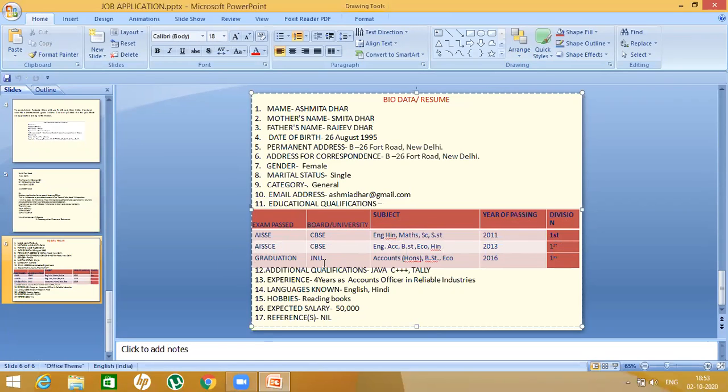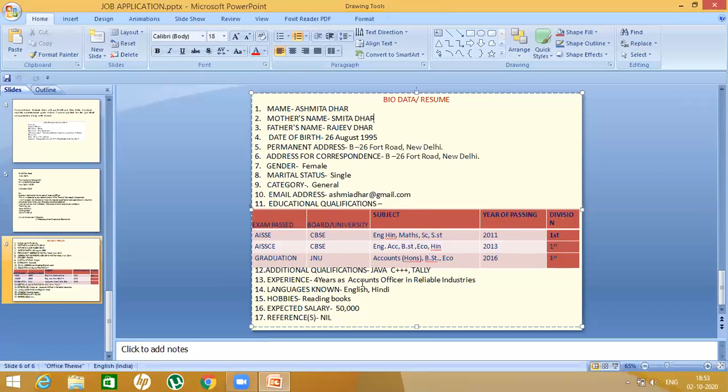Graduation, JNU. You can write anything, Delhi University, Calcutta University. Here I have written JNU, subject Accounts Honors. See, in graduation, you always have one honors subject. So here it is Accounts Honors and 2 more subjects we will be adding, that is BST and Economics. Year of passing is 2016. Division, again I have written first. Now additional qualifications, I have written Java, C++, then Tally, then experience 4 years.